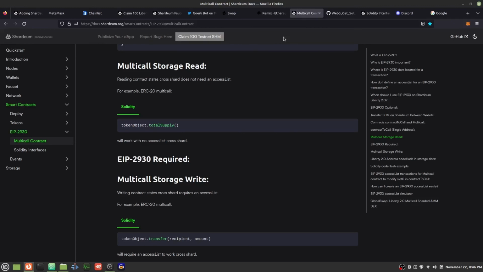We're just reading. However, if we want to transfer tokens, say we have tokens and we want to give them to someone else, this will change the state of that contract, and we'll need to pay gas and interact with storage slots. So this will actually require the access list because it'll need that access list to know what shards to interact with. But we preload this information in with the reading.